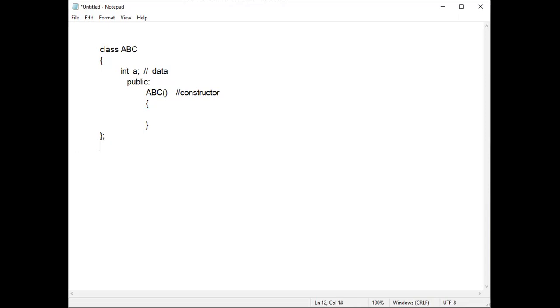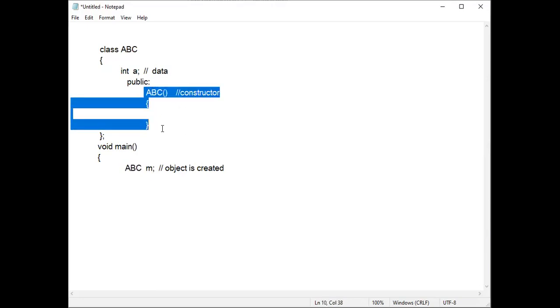Next, if I want to make this constructor work, I should create an object in the main function. For example, with class ABC, suppose I take M as an object. You can take any name; it's our wish. When this line is executed, the constructor starts working, because at this line object M is created. Whenever an object is created, that is, whenever an object comes into existence, the constructor starts working. That is nothing but the constructor being called.